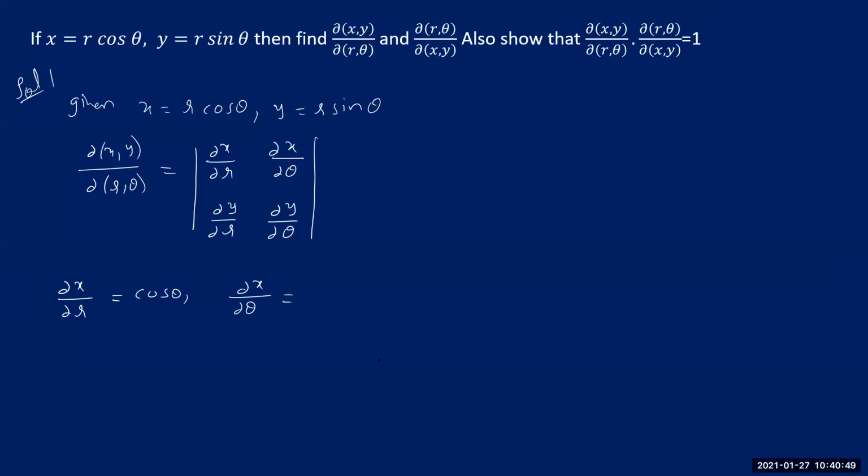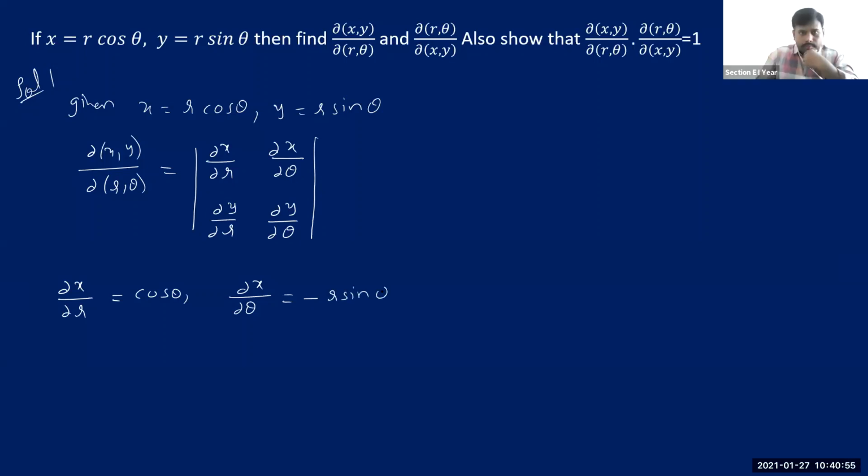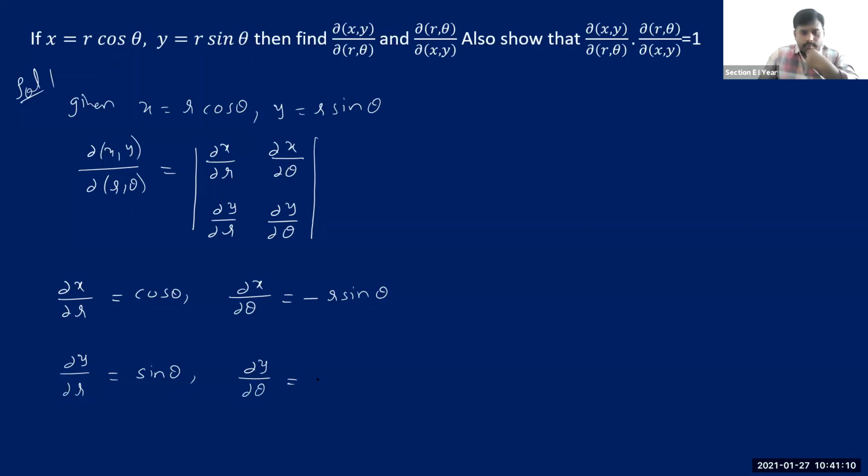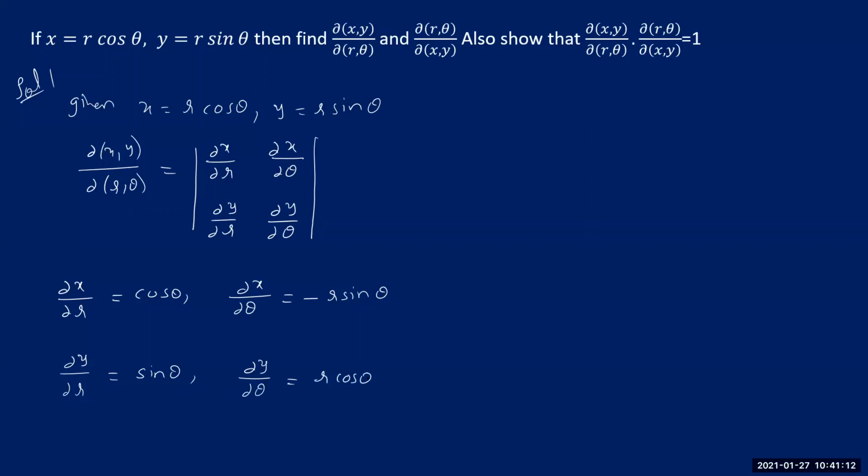Differentiation of cos theta is minus sin theta, so we get minus r sin theta. Then dou y by dou r: if you differentiate y with respect to r, it is only sin theta. Then if you differentiate y with respect to theta, r cos theta.